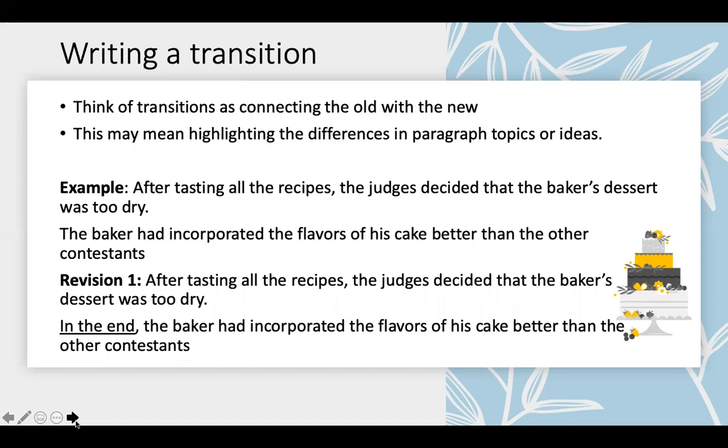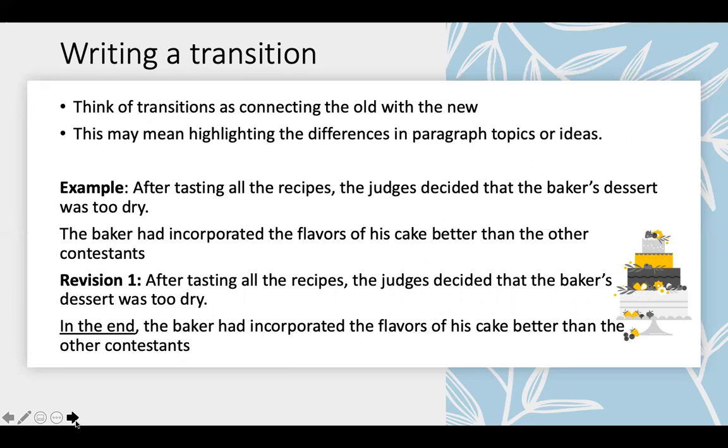One tip when transitioning between paragraphs is to think of them as connecting the old with the new. In other words, they help connect the previous paragraph with the current paragraph. Sometimes this means a transition might need to highlight the differences in a paragraph rather than the similarities. So for this example, we have, "after tasting all the recipes, the judges decided that the baker's dessert was too dry. The baker had incorporated the flavors of his cake better than any other contestant."